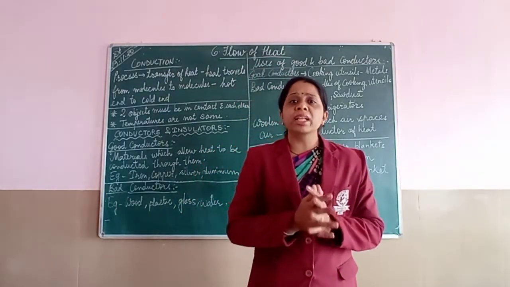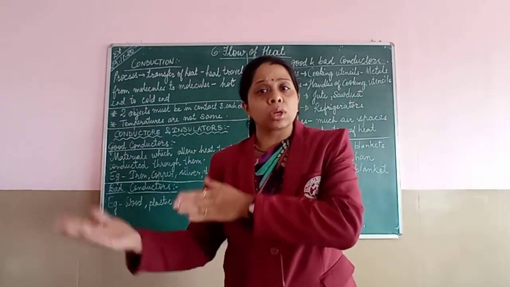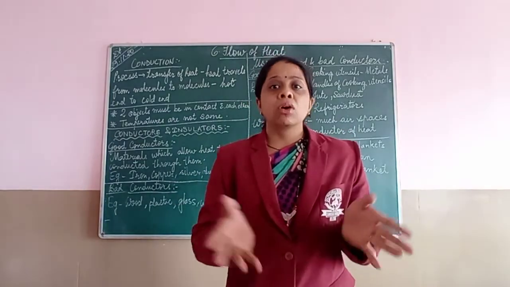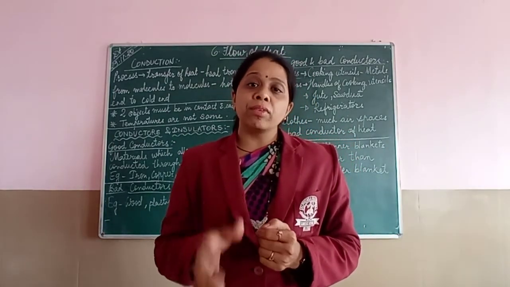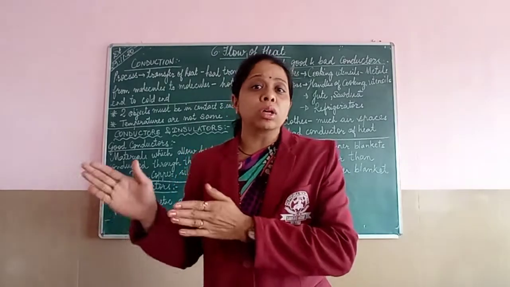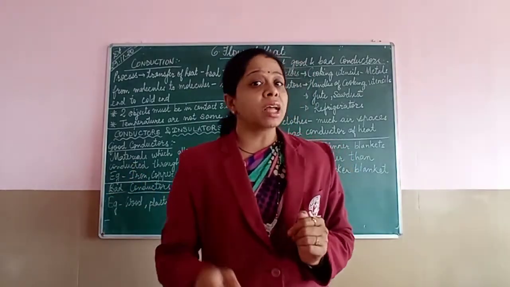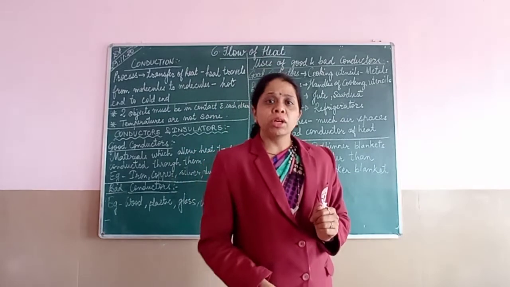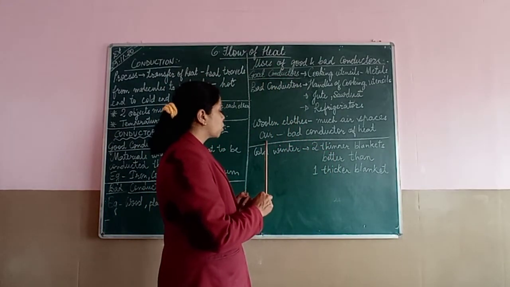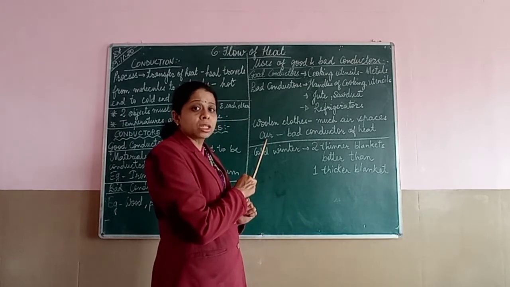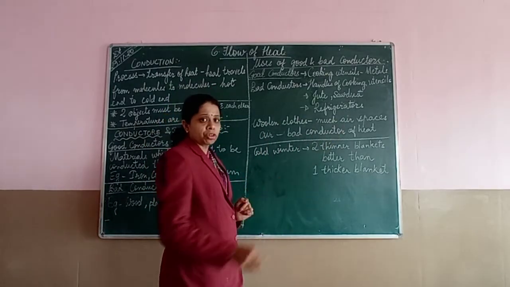Why? Because air will get trapped in between this outer surrounding and our body, over which we are wearing with a sweater. Okay, so air will be getting trapped and we won't allow the heat to get transferred, as it is a bad conductor of heat. Okay, that is the reason which is being given. Why? Because the reason is air which is getting trapped is a bad conductor of heat.